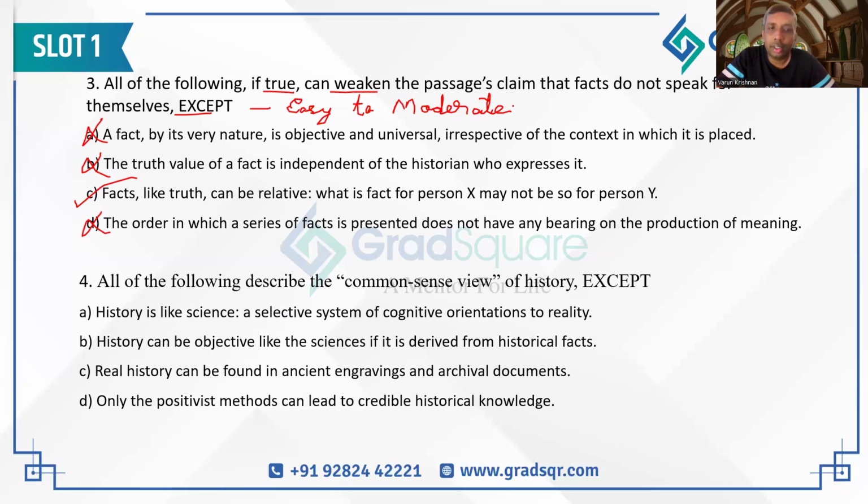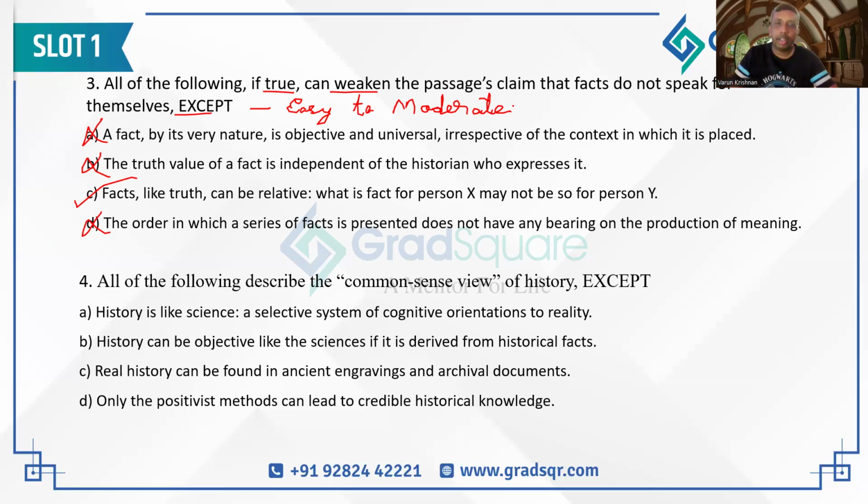History is like science, a selective system of cognitive orientations to reality. May be the correct answer, because selective system of cognitive orientations. So we can select where our cognition can orient towards. And then based on that, we can form a reality. That's what option A is saying. May be correct. I'll hold on to it.